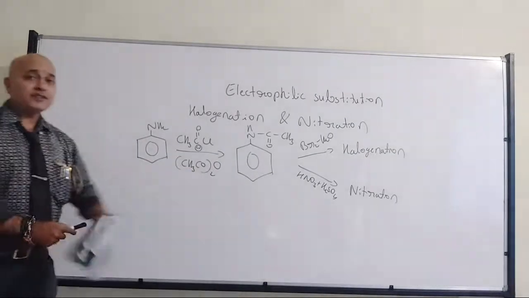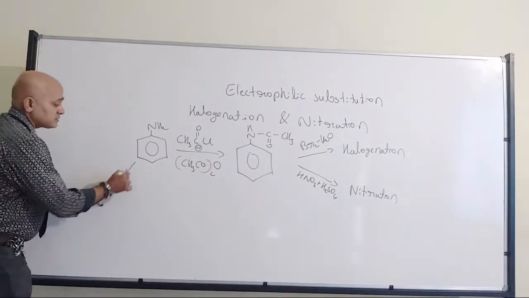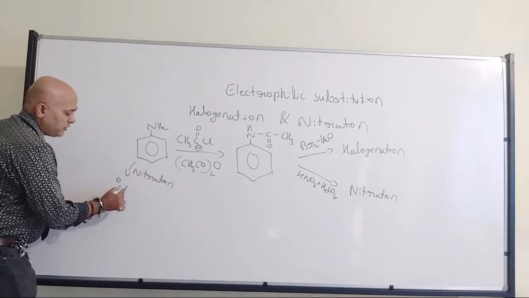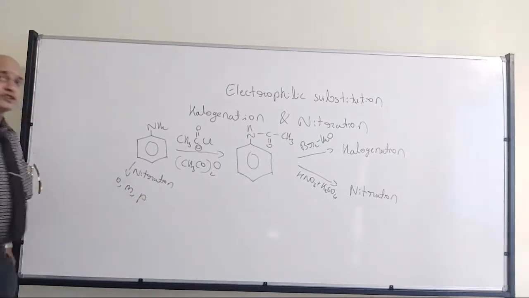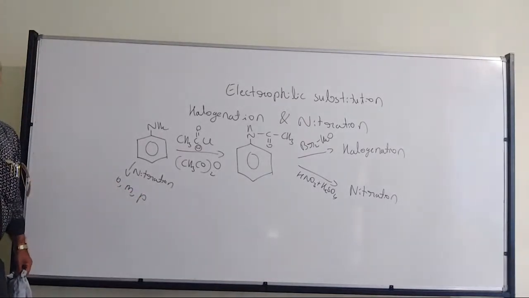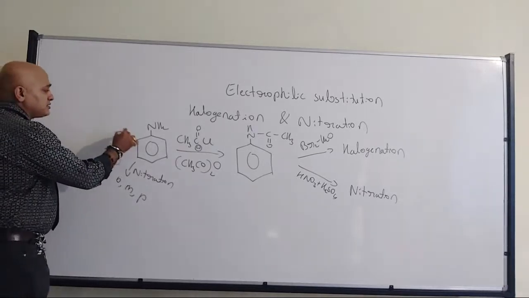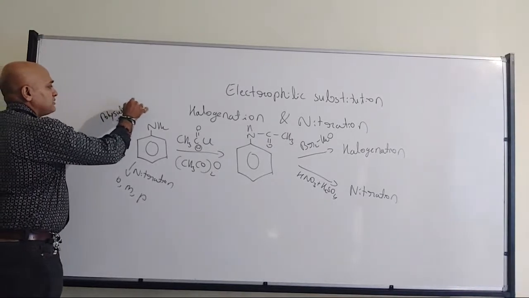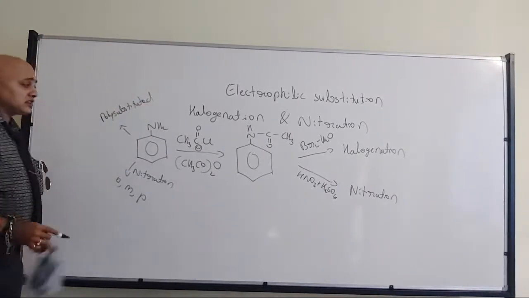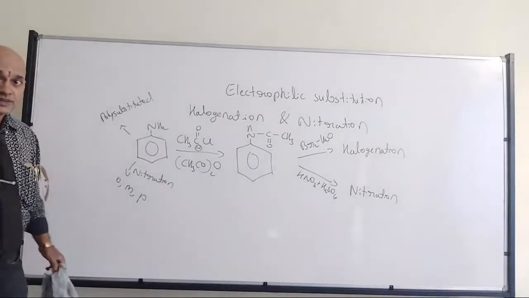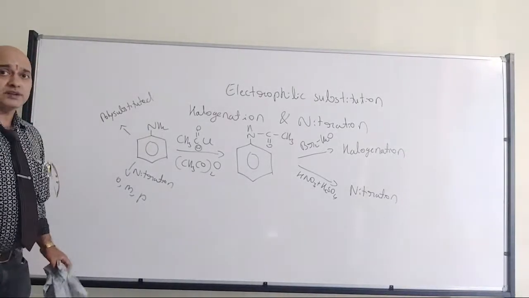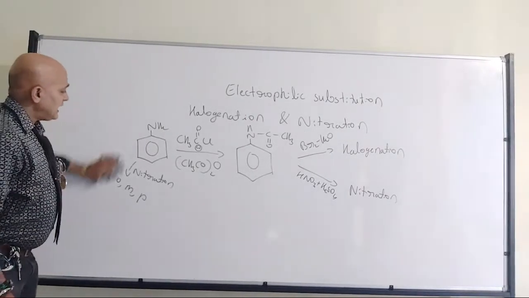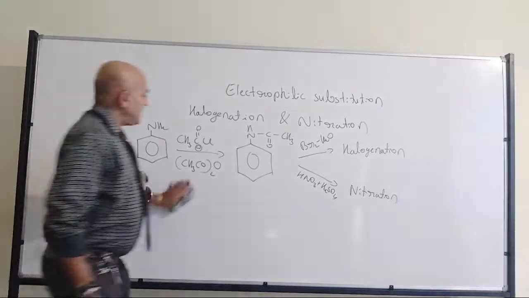If you are not going with this treatment, what will happen? When it comes to nitration, there will be formation of ortho, meta and para-substituted molecules. Contamination, right? In the same way, when it comes to halogenation, polysubstituted or multi-substituted products will be there. So to avoid that, we are going for this particular conversion. Have all of you understood? So that is for halogenation and that is for nitration.